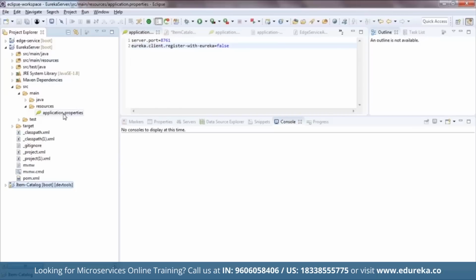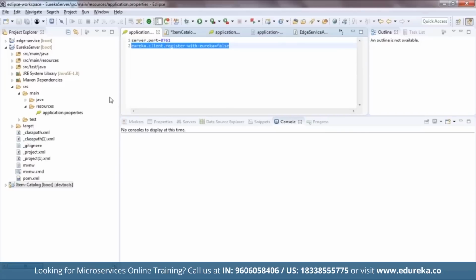Over here, the first thing I wanted to show you is application properties. I've modified it a bit. I modified the file to add a port number, and I've disabled the registration. The port number is 8761, and I've disabled the registration, right?